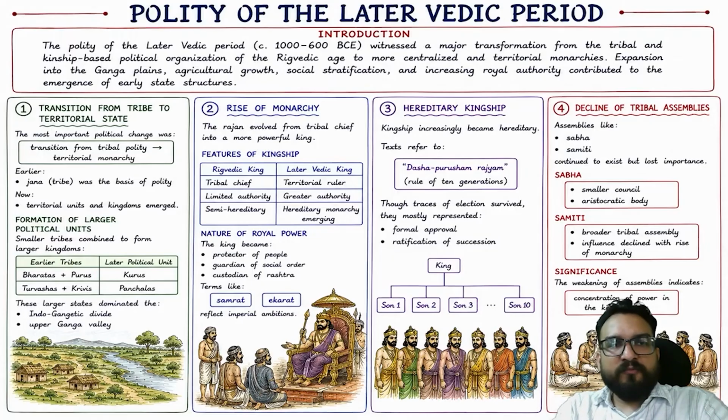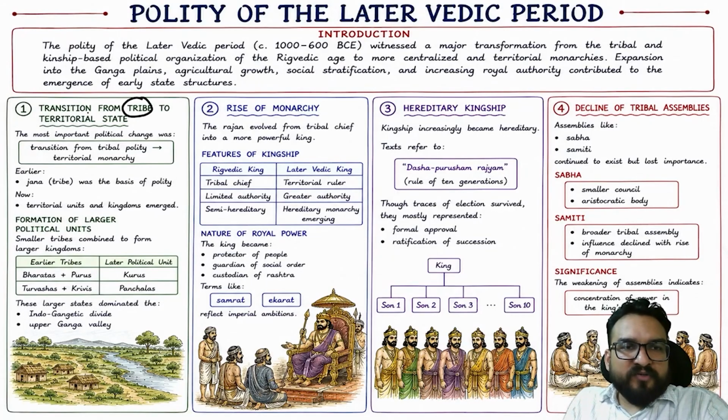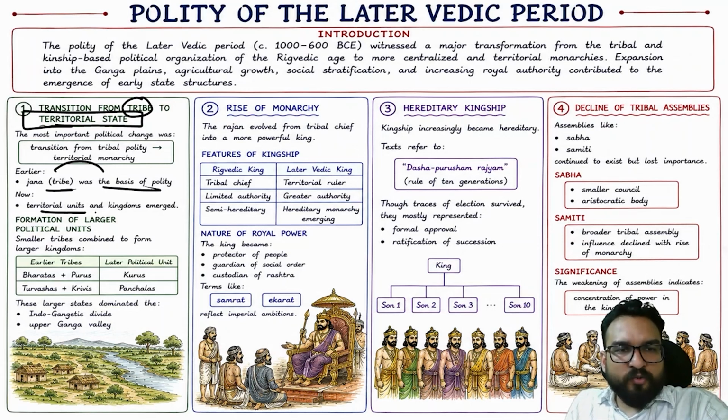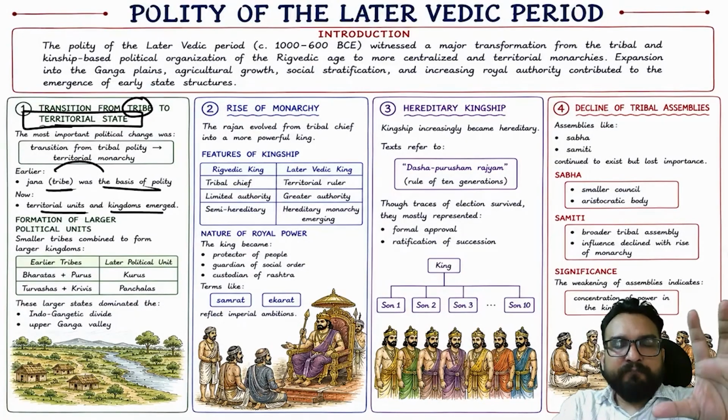This is two-way. In the later Vedic period, there is the transition from tribe to territorial state, Janapada. The Jana was the basis of polity earlier. Now territorial units and kingdoms emerged. For example, I told you that in the early Rigvedic period the Panchajanya were important. Over here, the Bharatas will win the war and expand over here, merging themselves with the Purus.